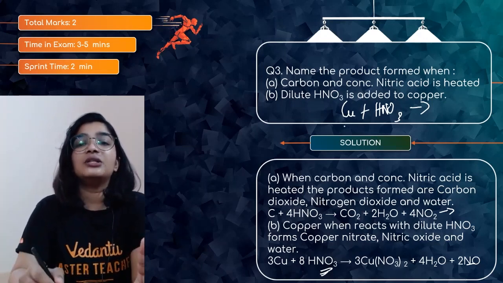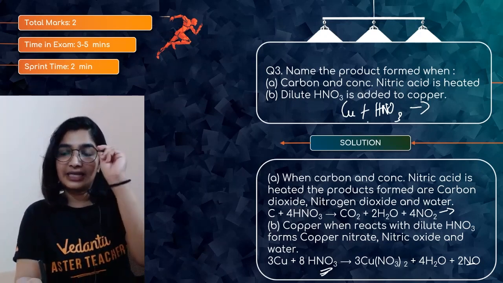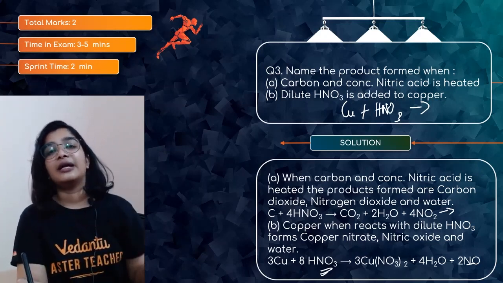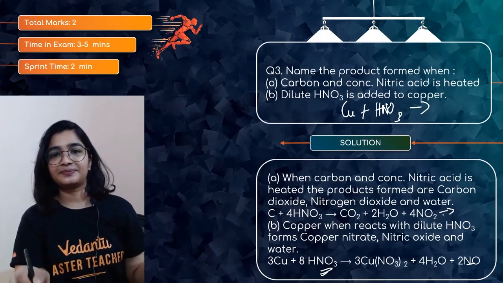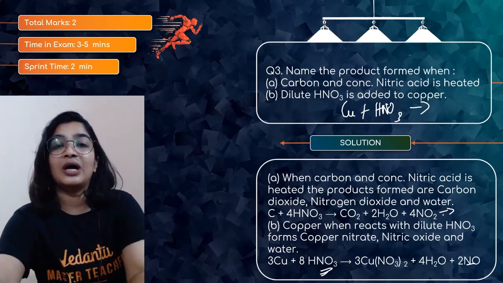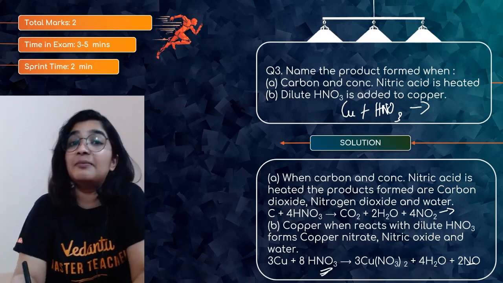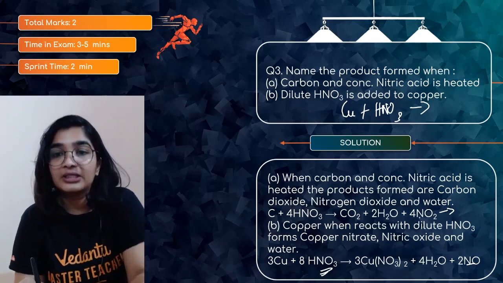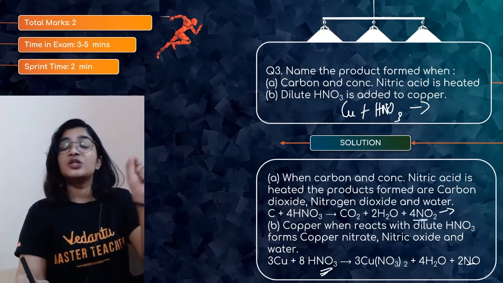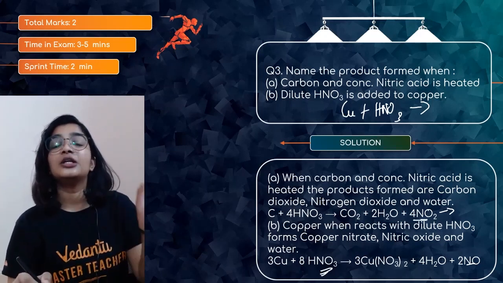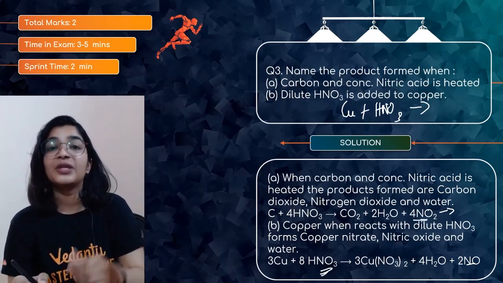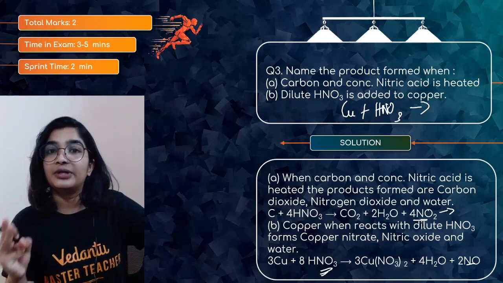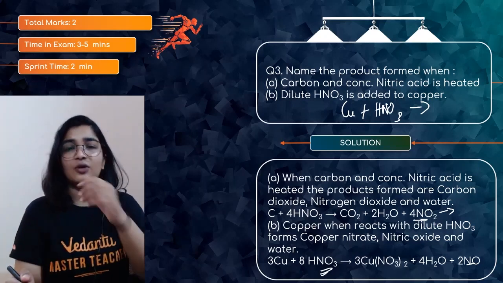First equation, carbon plus concentrated nitric acid, when it is heated, as I told you, carbon will be oxidized to carbon dioxide. Then you will get water, and along with that nitrogen dioxide. This is for 2 marks, and they have asked you to name the products as well. So write all the products, that is carbon dioxide, water and nitrogen dioxide will be formed when carbon is made to react with concentrated nitric acid. Second equation, when copper is added to dilute nitric acid, you will get copper nitrate and then nitric oxide and water.